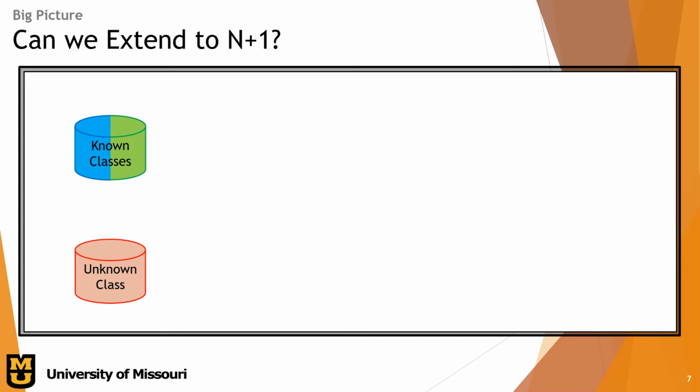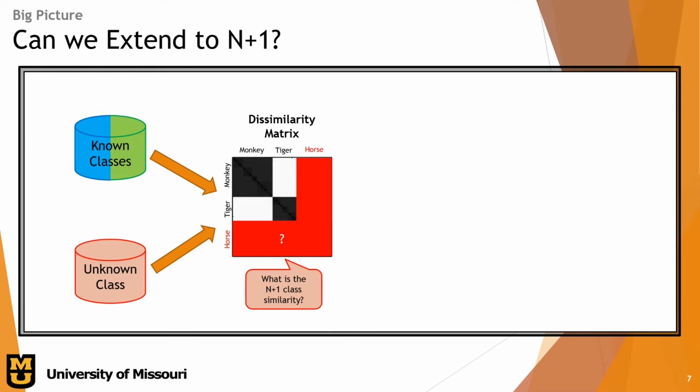For our second question, can we extend to n+1, or can we score our models on their ability to extend to n+1? First off, we'll start with our known classes and our unknown classes. We know what the known classes look like in the ordered dissimilarity matrix because the model being trained on them should theoretically separate the classes very well and have very good similarity within classes. What we don't know is how similar or dissimilar the unknown class is going to be when added to the dataset.